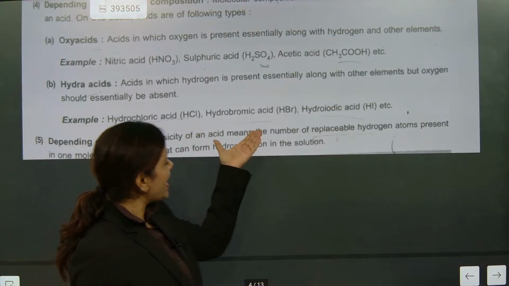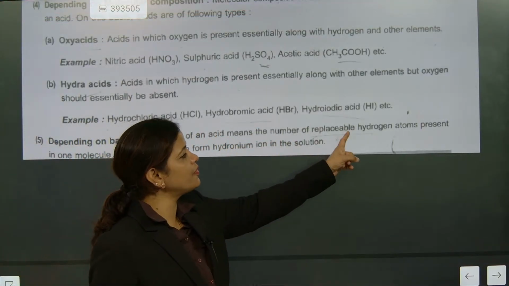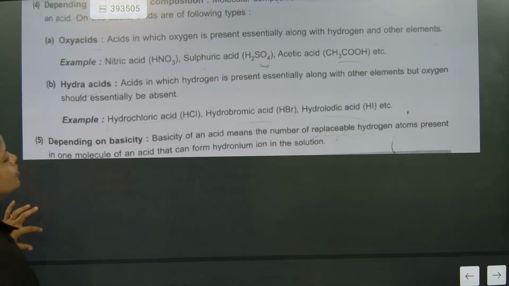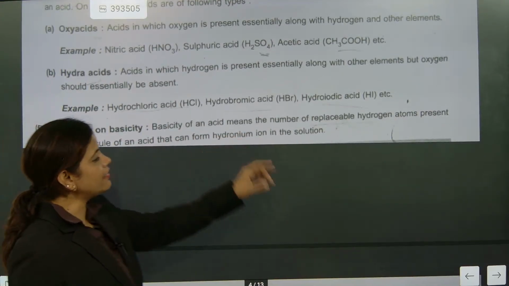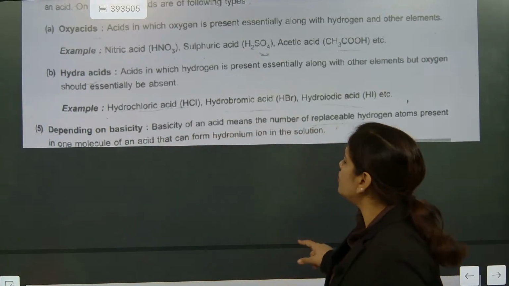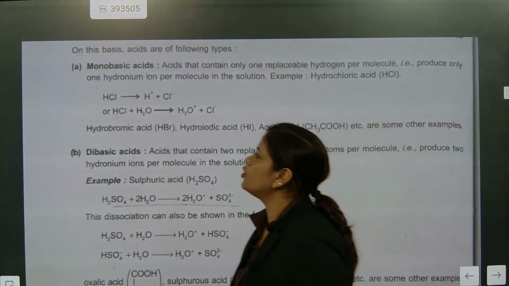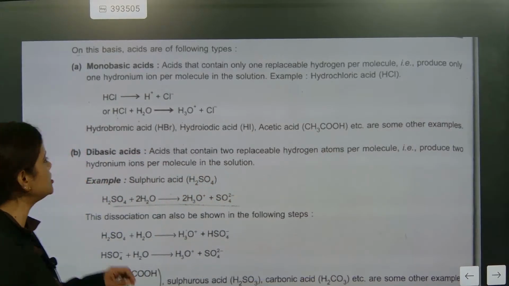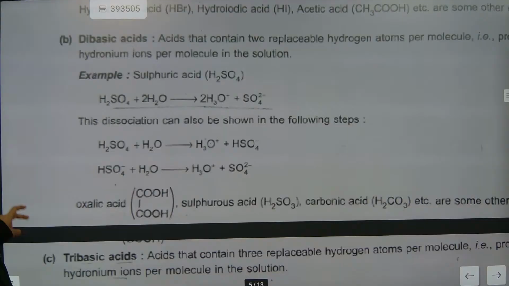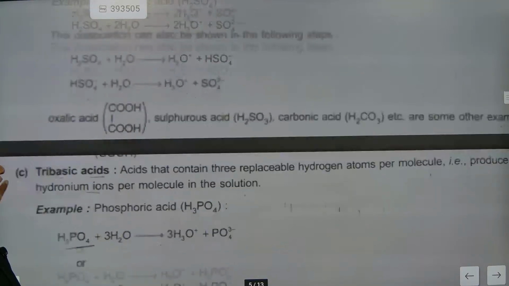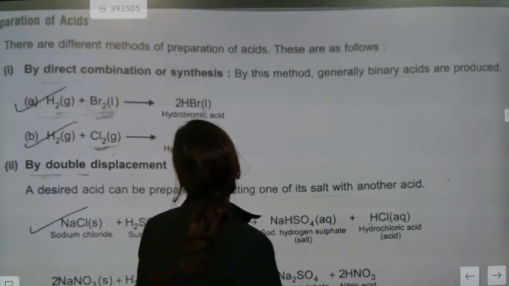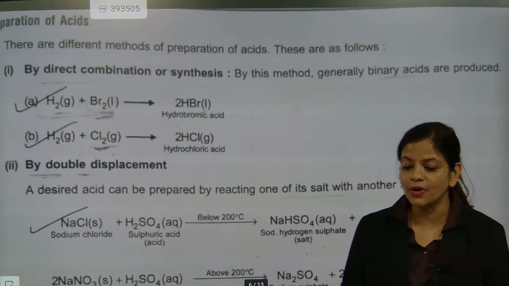Basicity of an acid means the number of replaceable hydrogen atoms present in 1 molecule of acid that can form hydronium ion. So how many are there? Monobasic means how many replaceable hydrogens are there? 1. Dibasic means how many? 2. Tribasic means how many? 3. So that's called monobasic, dibasic and tribasic. Understood? Now we are going to prepare acid.